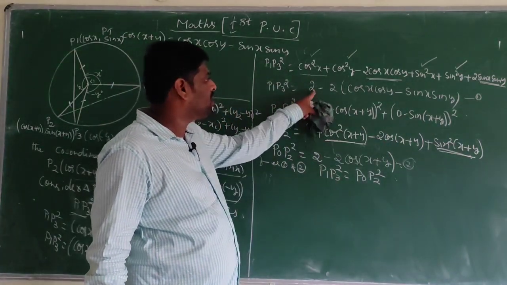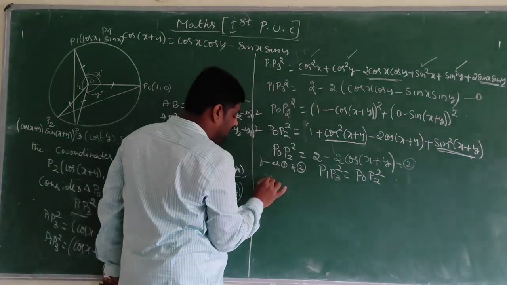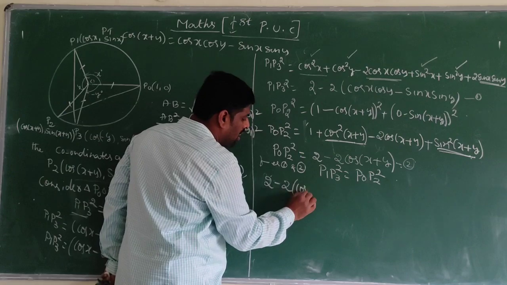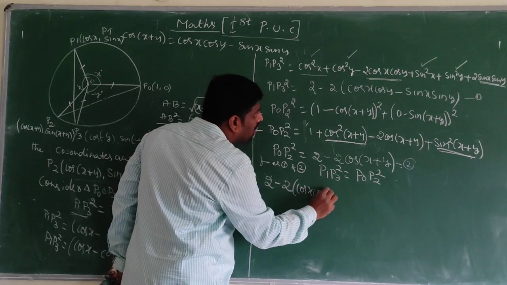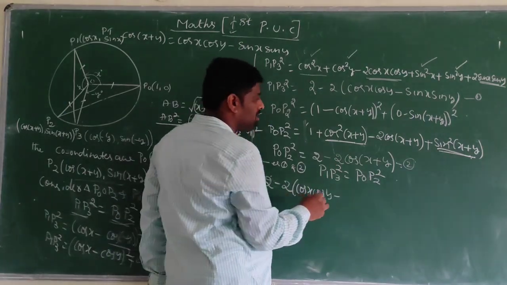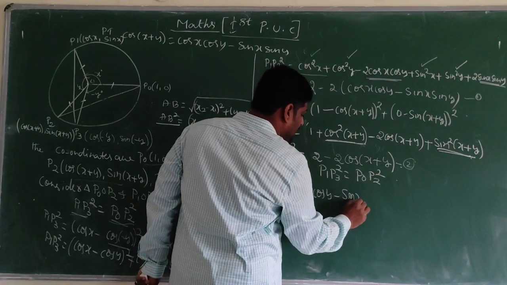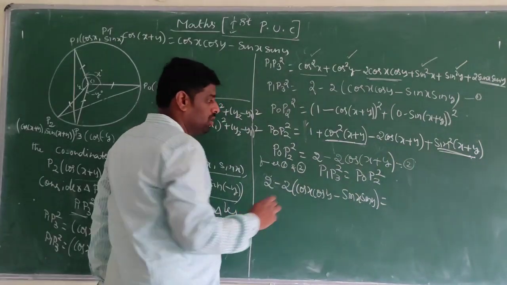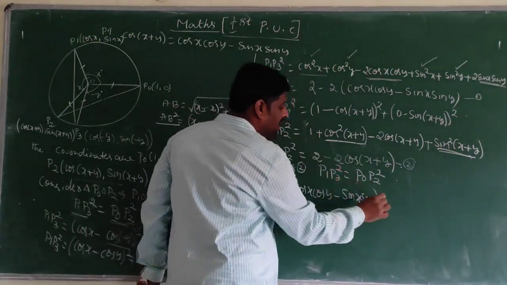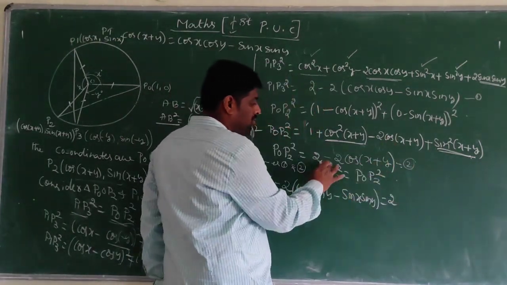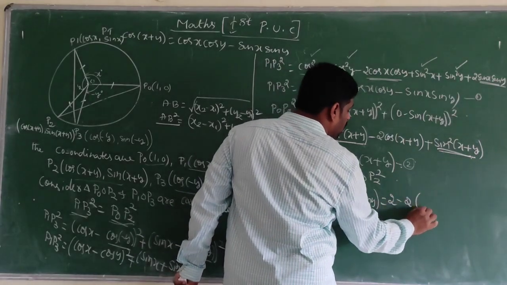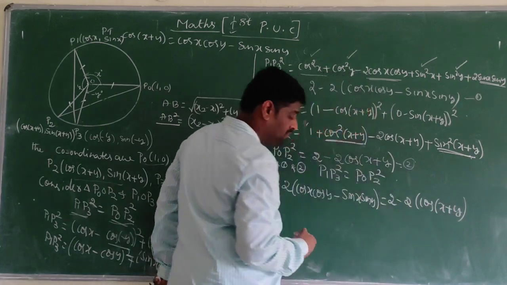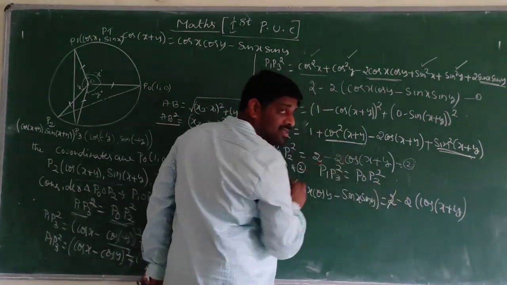P1 P3 square value is 2 minus 2 cos x cos y minus sin x sin y, which is equal to the P0 P2 square value, 2 minus 2 cos of x plus y. This 2 cancels.